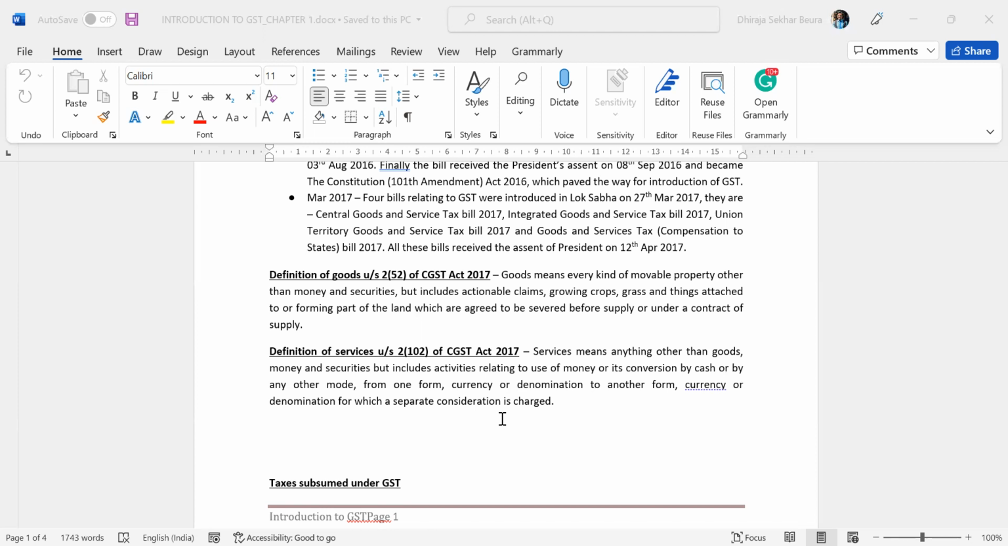If the definition is asked, just say anything other than goods, and that will give you almost 90% of the marks. If you are able to write the rest of it, that's even better. Money, securities, and includes the use of money also.